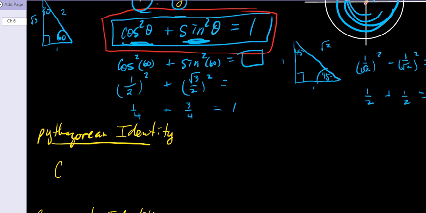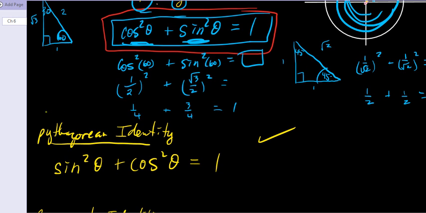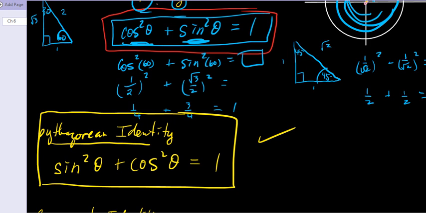It doesn't matter which way you write it, but I think you'll see most of the time that they start with sine squared theta. But that's the Pythagorean identity. This is always true every time for every single value of theta. Any value of theta that you can think of. All right. That's identity number one that we're going to learn here.